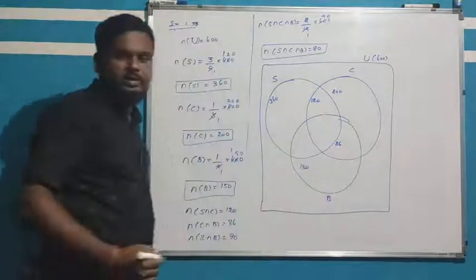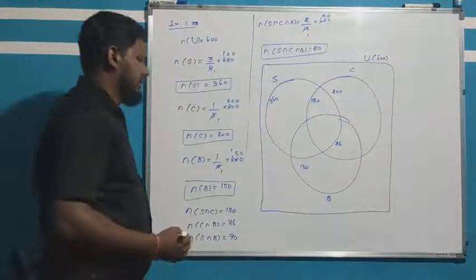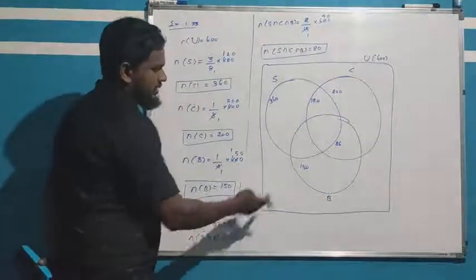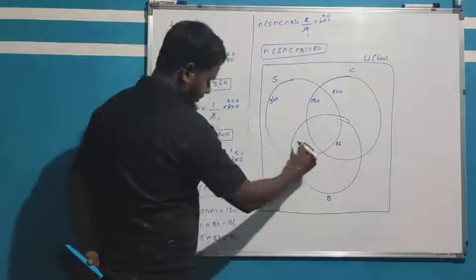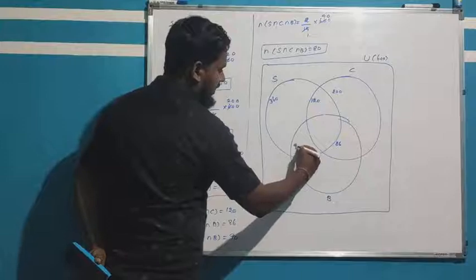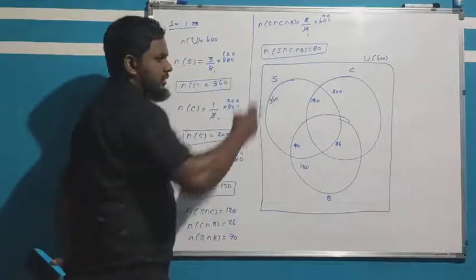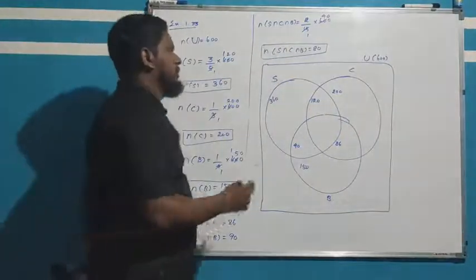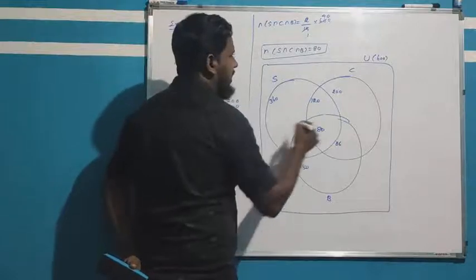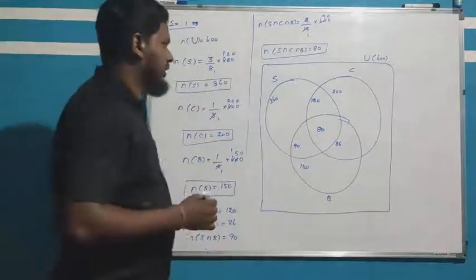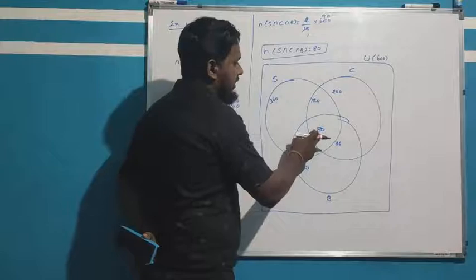Car and bicycle uses 86 will come. Then scooter and bicycle uses how much? Also 90. So all the three, how much of them? How much family using? 80 families using now. So then first you have to 82.